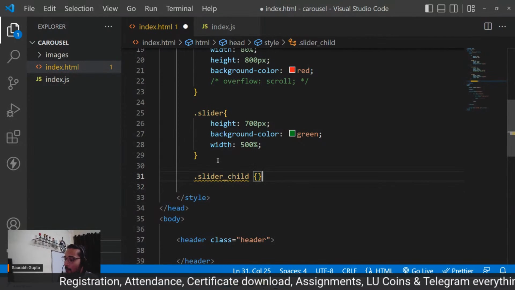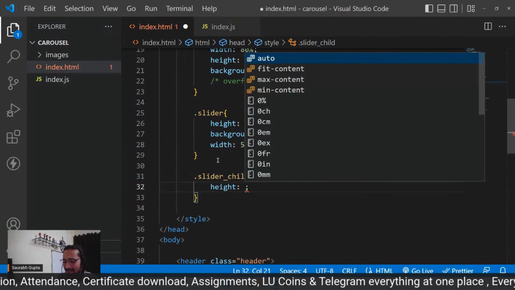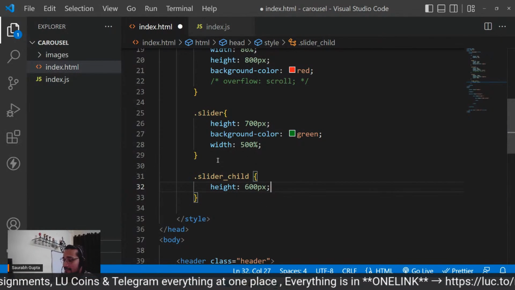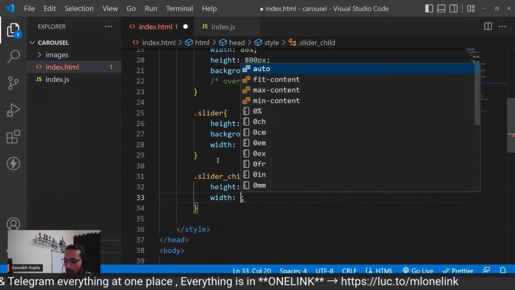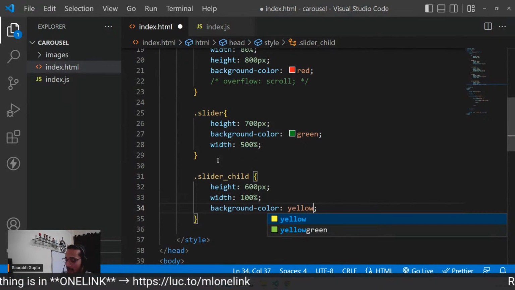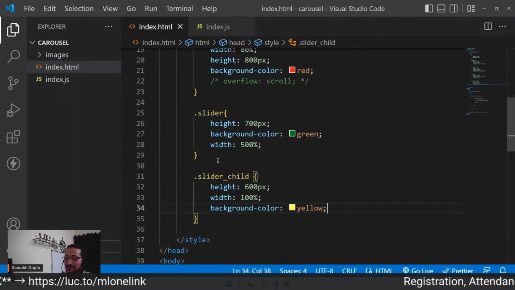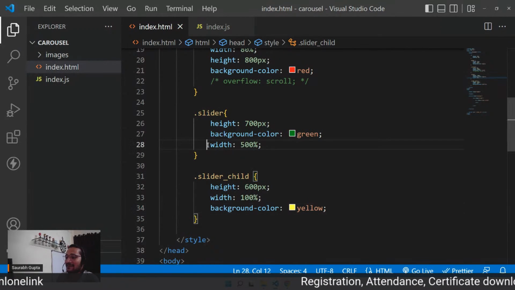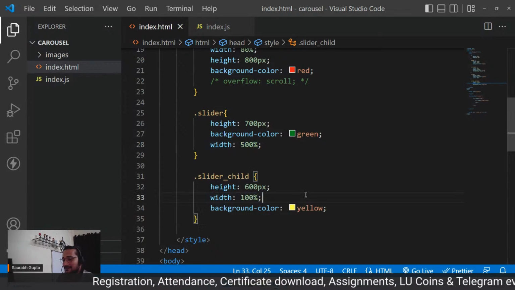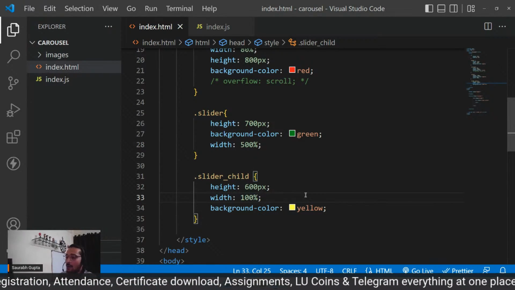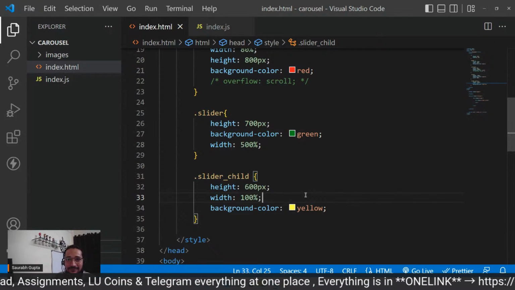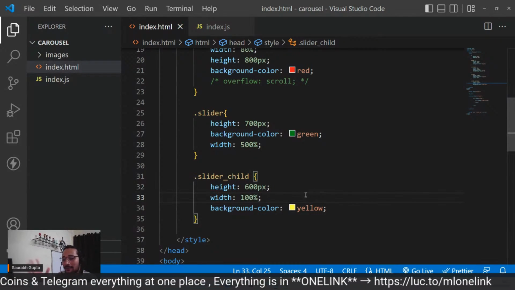Now tell me what will happen. Let's say the exact same height as the parent, or a little less so that you can still see the parent. And I give a width of 100%. Now tell me, everyone, how much width will it take? My parent has a width of 500% and my child has a width of 100%. Now you think and tell me the answer. How much width will the slider child take? Guys, come on. Think now. I'll give you 1 minute.